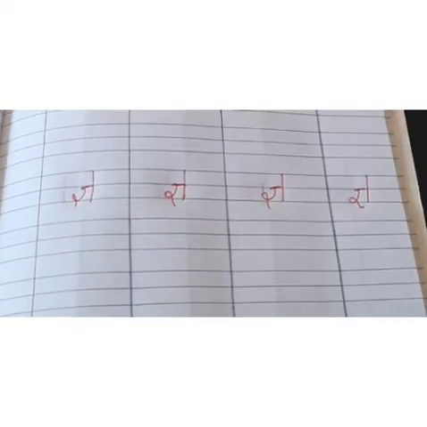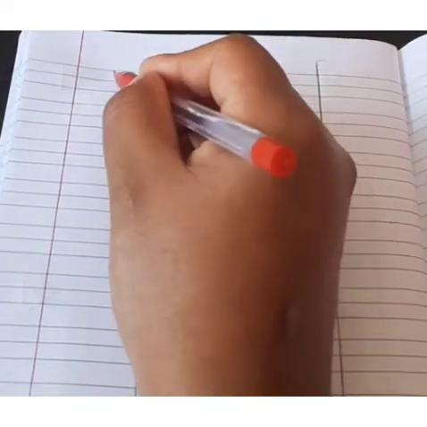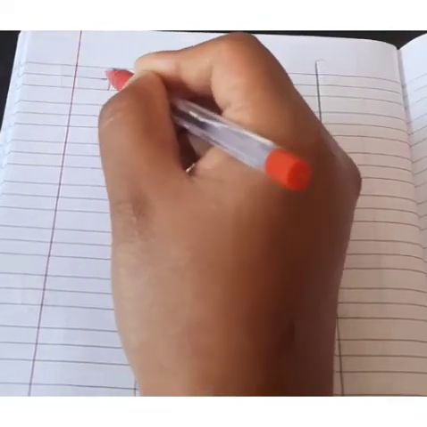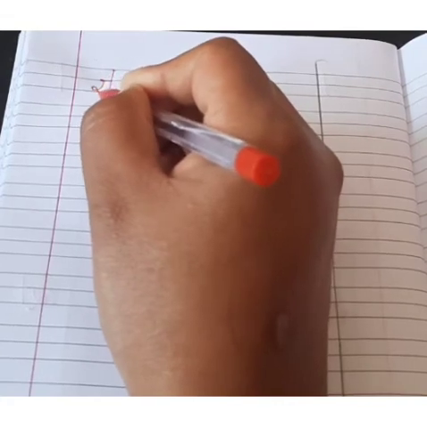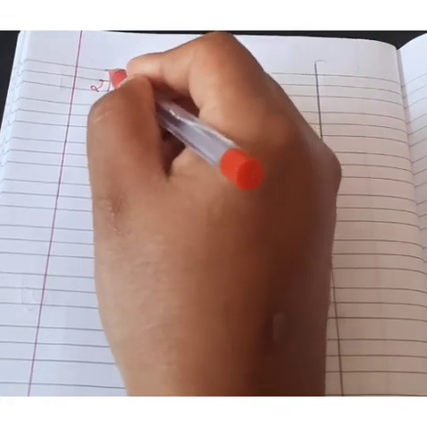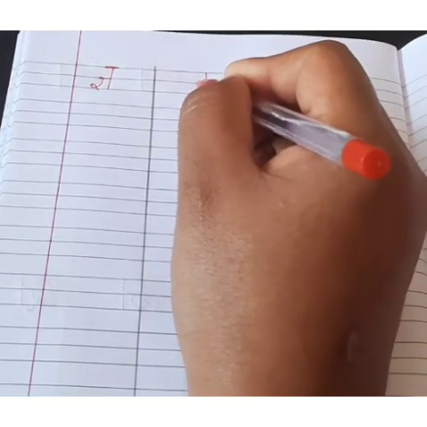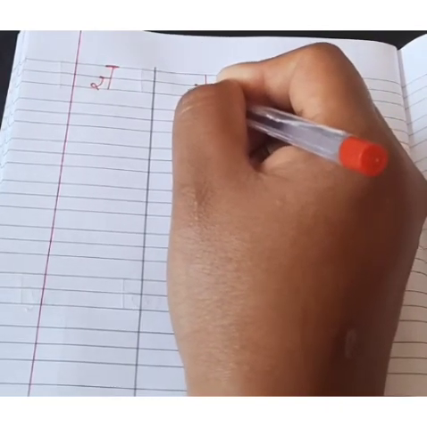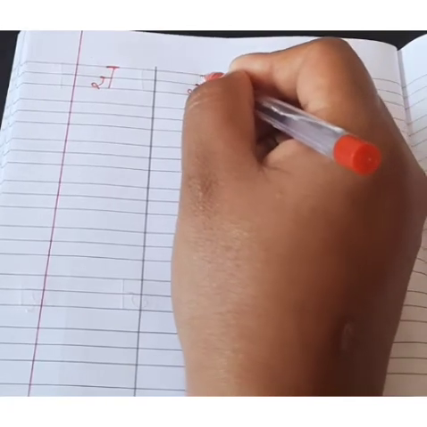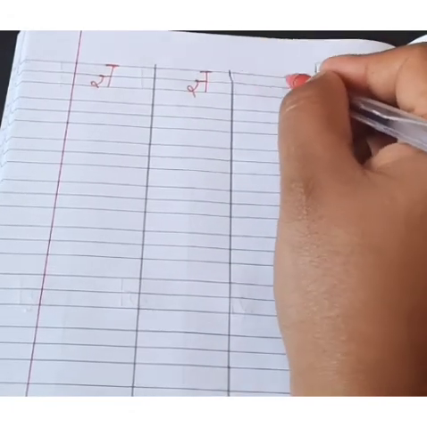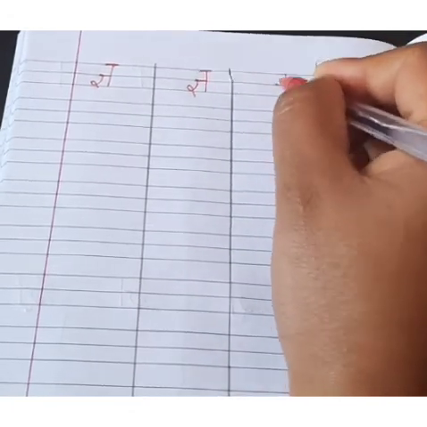Next, see here, you have standing line, a sleeping line and a like two and a sleeping line. Standing line, small sleeping line, come down, take a loop and a sleeping line. This is Jna.